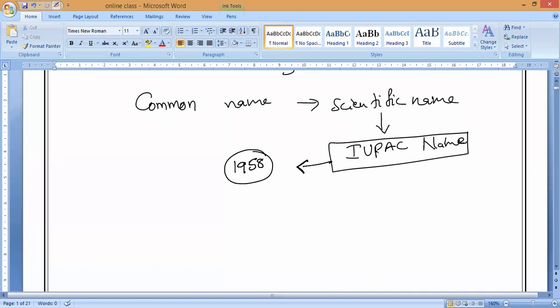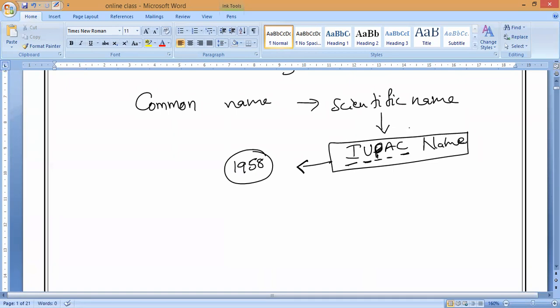So what is this organization? International Union of Pure and Applied Chemistry. Do you understand, everybody? IUPAC means International Union of Pure and Applied Chemistry. You can write it out. What is their work? They devised a systematic method of naming the organic compounds.